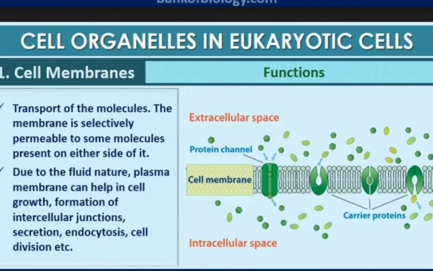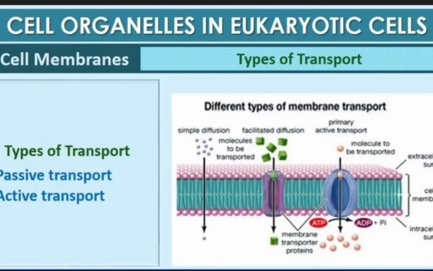One important property of the membrane is its semi-permeability. That means the membrane allows certain molecules to pass across. On the other hand, it does not allow certain others. So, the most important function of the cell membrane is transport of molecules across it. Mainly, there are two methods of transport: active transport and passive transport.